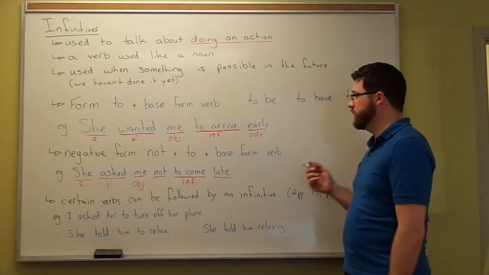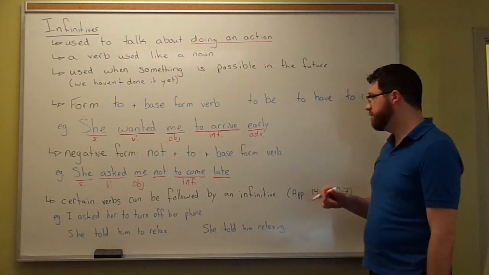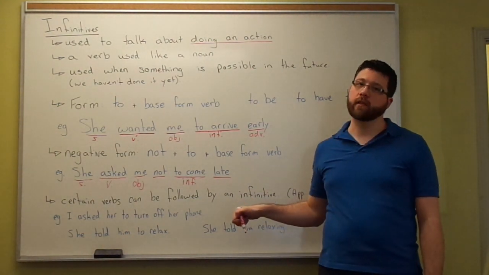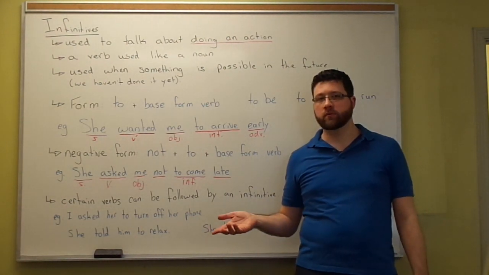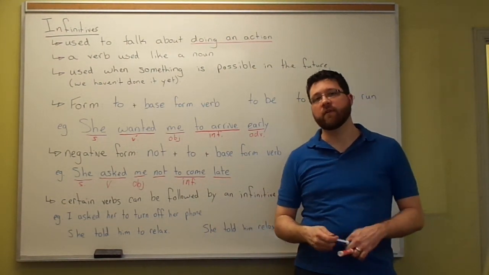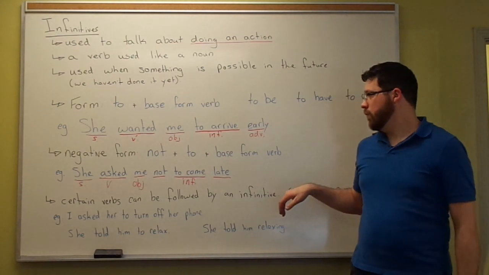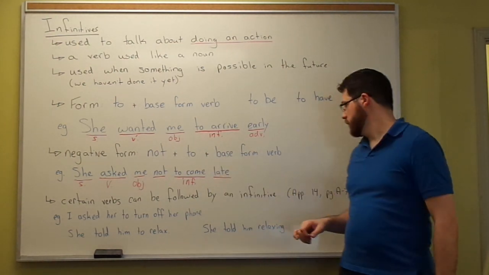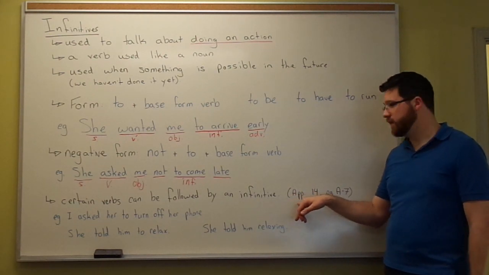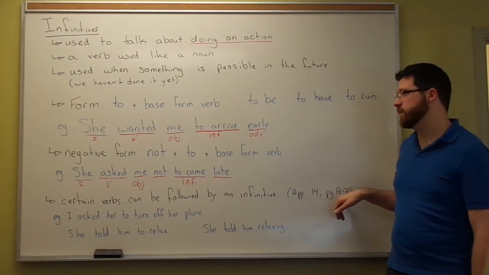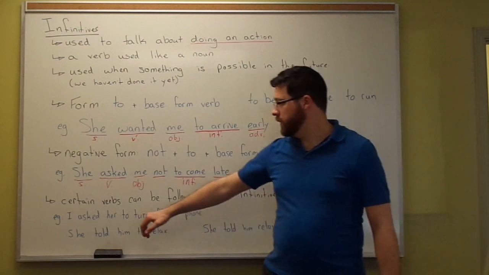The next point is that certain verbs can be followed by an infinitive. So we cannot use any verb and have the infinitive after. It's only certain verbs. And in your grammar book, it's Appendix 14 on page A7. Another example.